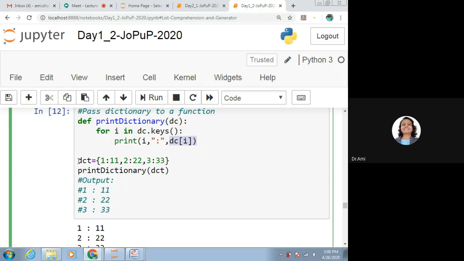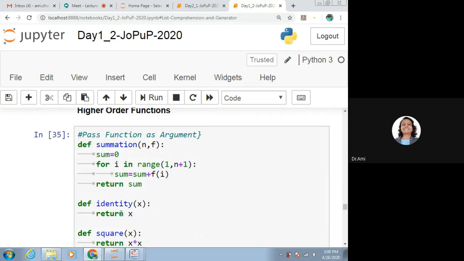So how to call it? Here one dictionary is given, say 1 colon 11. Here there is nothing like double quotes. It is because here we have taken key and value both as integer. So no need to give single quote or double quote. Here directly we are taking it as 1 colon 11, 2 colon 22, 3 colon 33. Print dictionary, we are calling the function which we have defined and passing this dictionary. So we'll be getting the output as 1 colon 11, 2 colon 22 and 3 colon 33.